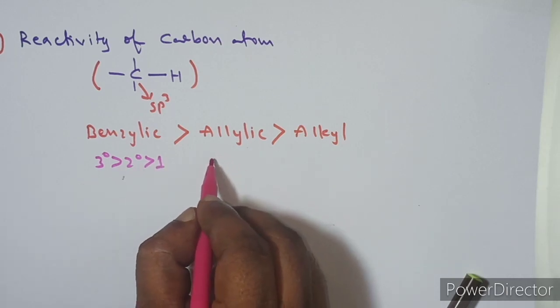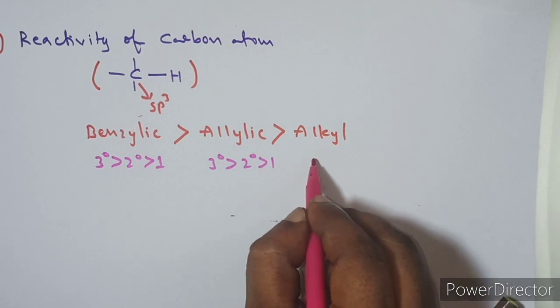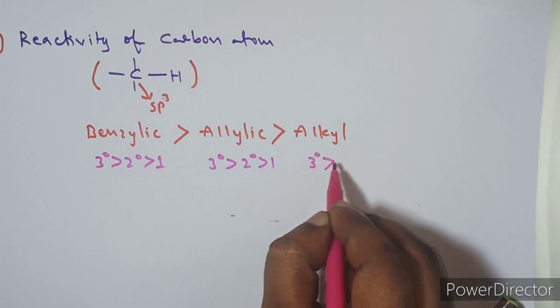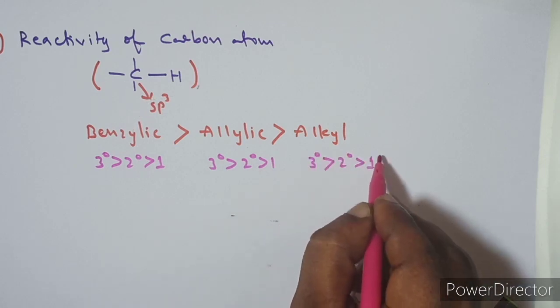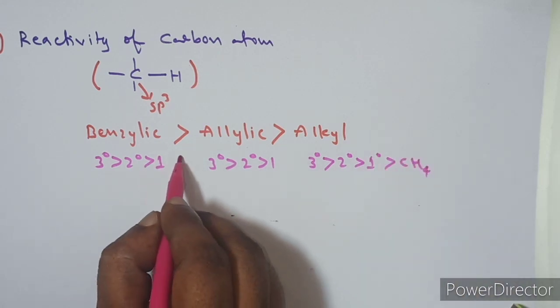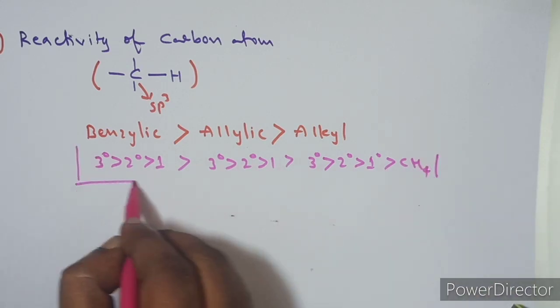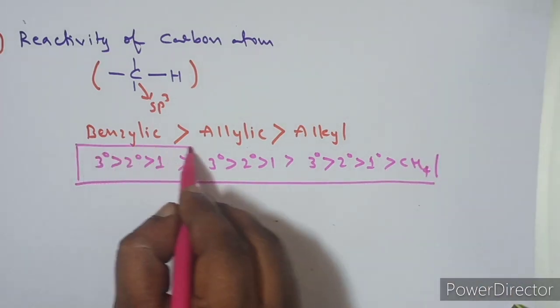And allylic again 3 types: tertiary, secondary, and primary. Alkyl carbons also 3 types: tertiary, secondary, primary, and the least is the carbon atom of methane. So what happens is the order of reactivity follows like this. Remember, this is very, very important for you. So which is the more reactive carbon?